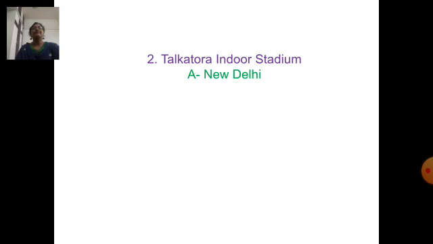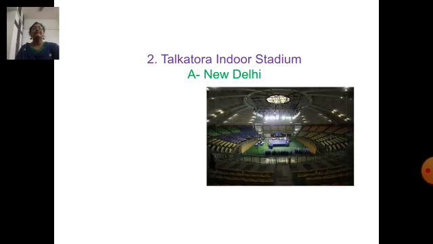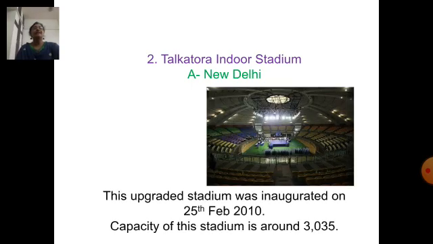Next question, where is Talkatora Indoor Stadium located? Talkatora Indoor Stadium is located in New Delhi. This upgraded stadium was inaugurated on 25th February 2010. Capacity of this stadium is around 3035.